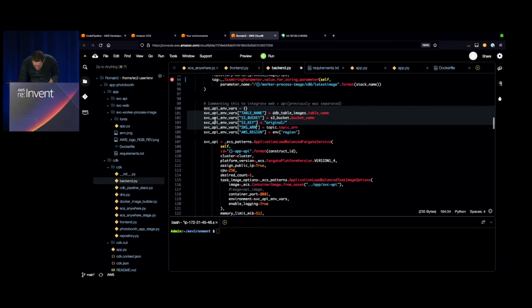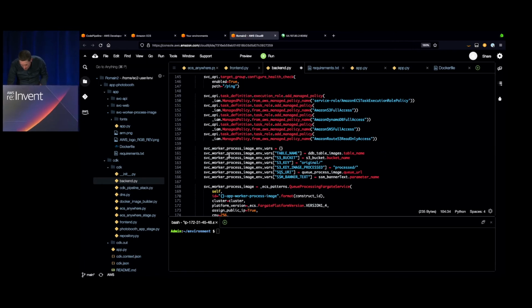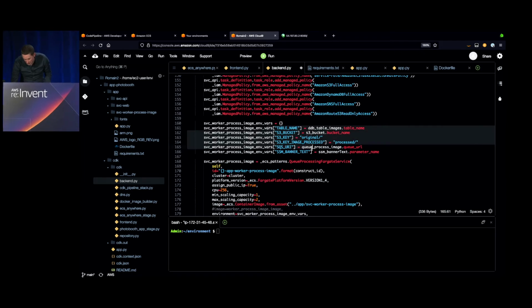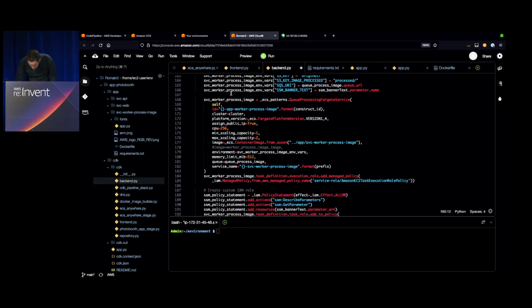So we're talking about the worker process image. Those are the variables that my container is expecting, that I'm going to pass on to my task when I'm creating the image on Fargate.